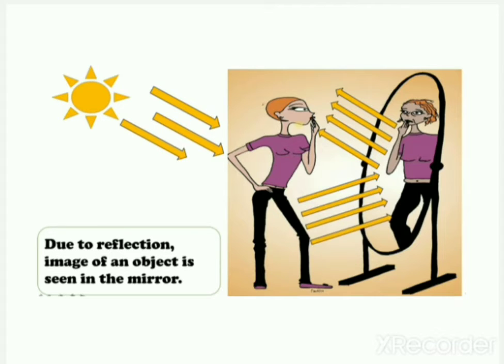The source of light emits its light, your body reflects it towards the mirror, and the mirror again reflects it towards your eyes. Whether the source of light is the sun or a tube light or bulb in the room, the source of light emits light on your body, it reflects to the mirror, and the mirror again reflects and reaches your eyes, so you are able to see your own face in the mirror. So it is all due to reflection.